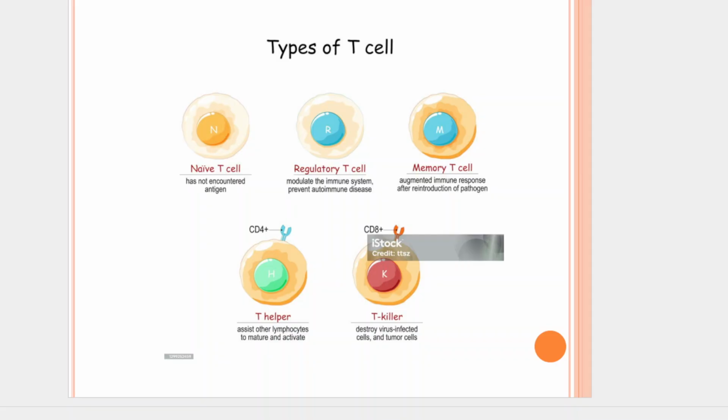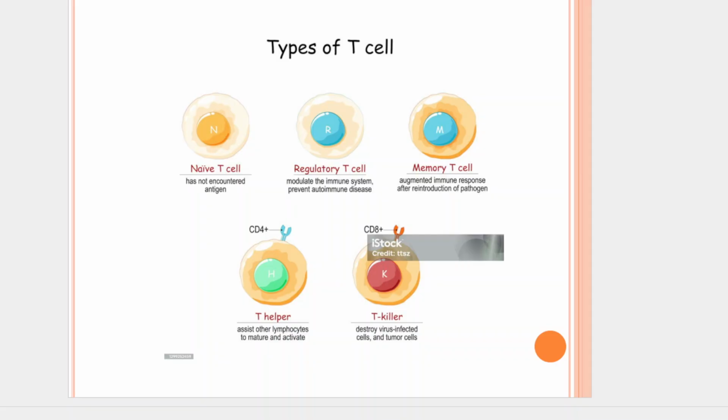Cytotoxic T cells are the primary effector cells of cell-mediated immunity. They recognize and directly kill target cells that are infected with viruses or other intracellular pathogens, as well as cancer cells and transplanted cells. They kill by releasing cytotoxic granules containing proteins like perforin and granzymes.